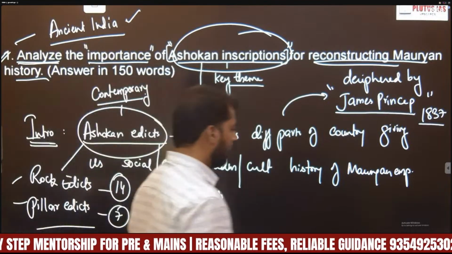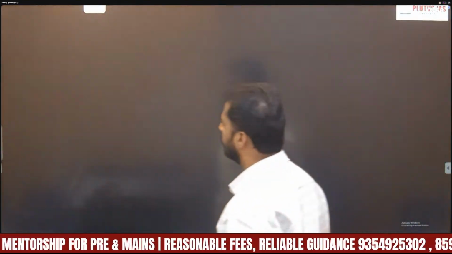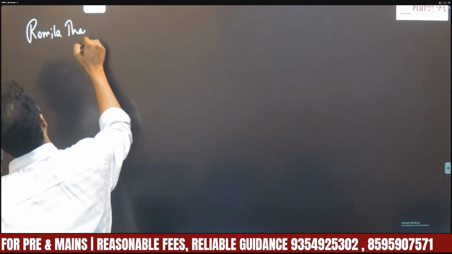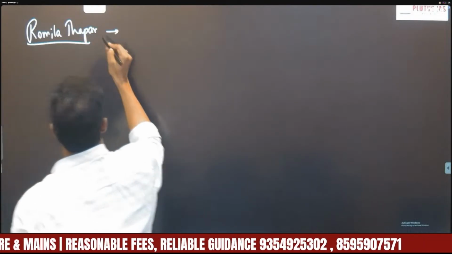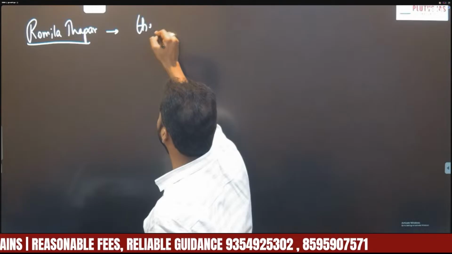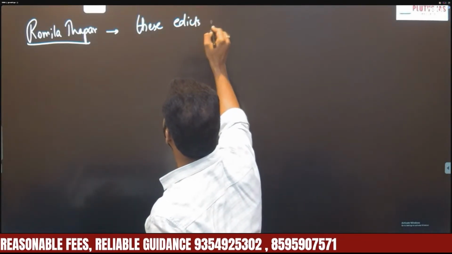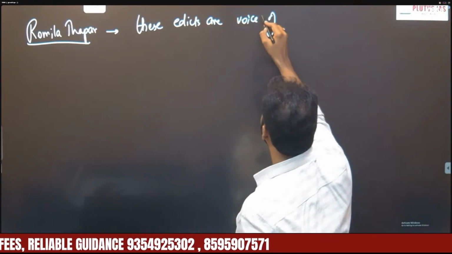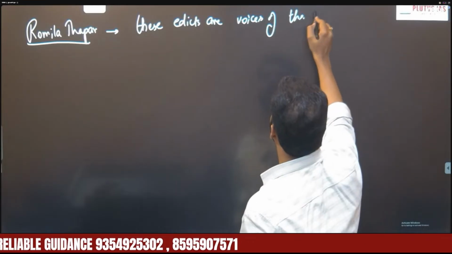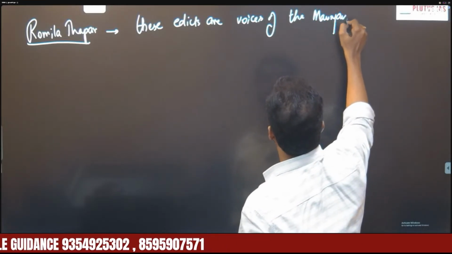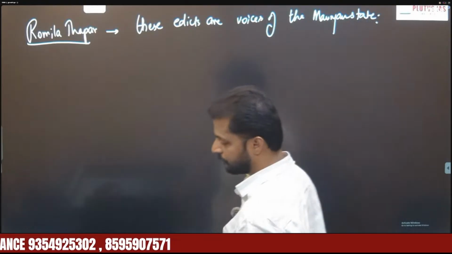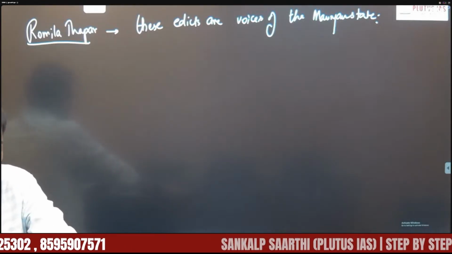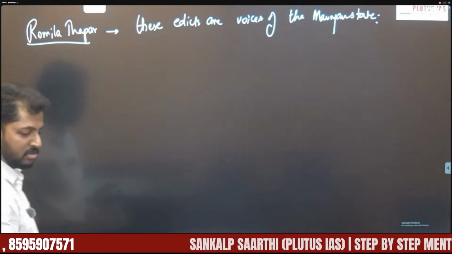So that's why, regarding these Ashokan edicts, Romila Thapar said these edicts or inscriptions are the voices of the Mauryan state. So these edicts are called what? Voices of the Mauryan state. So that is what your introduction must be.